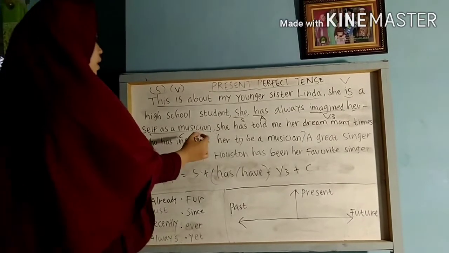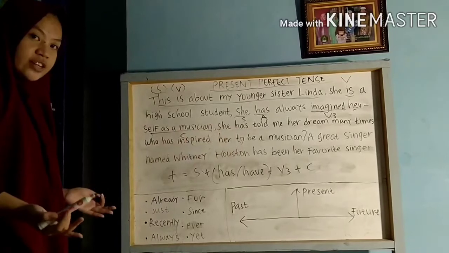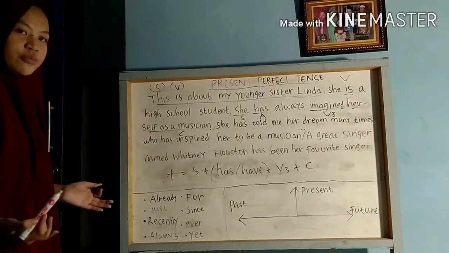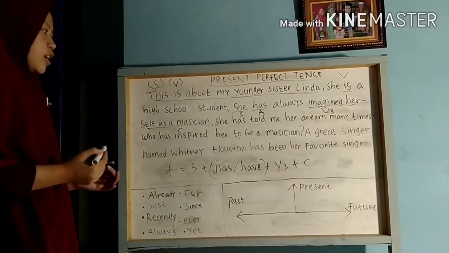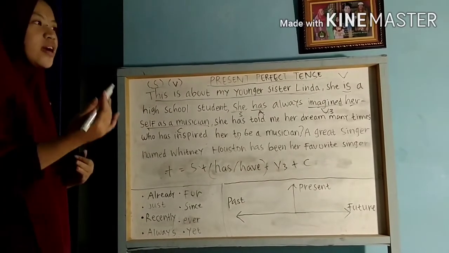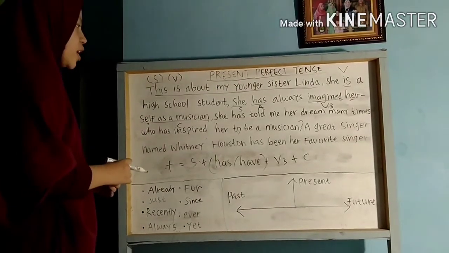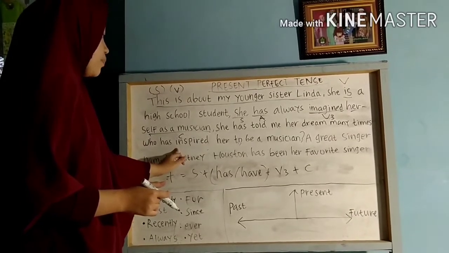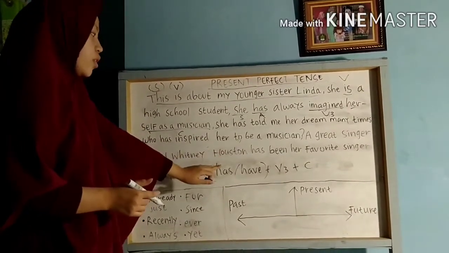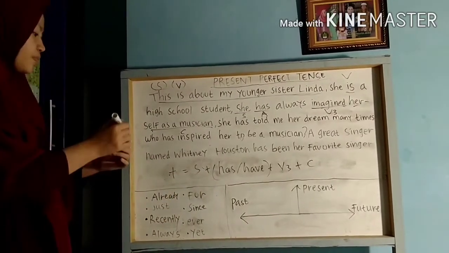Okay, next. Who has inspired her to be a musician? What is this form? This form is the interrogative form, used to ask someone how something is doing. But we do not explain this now. We are going to the negative form first.